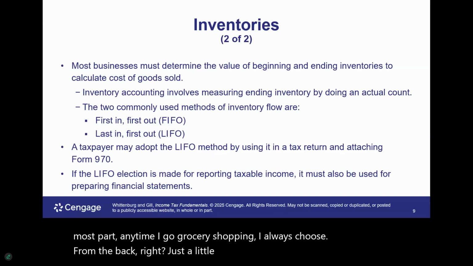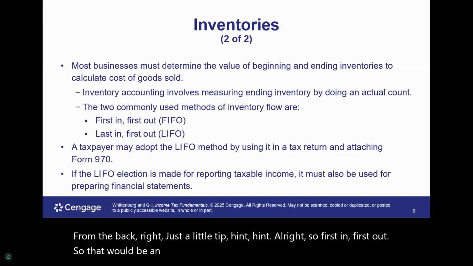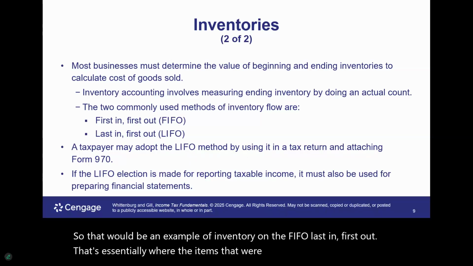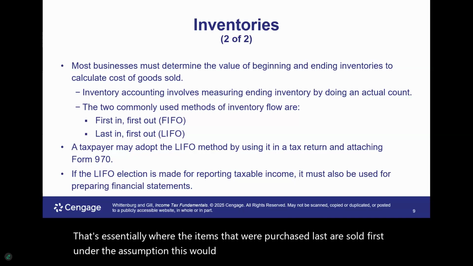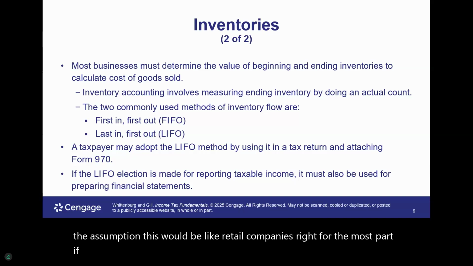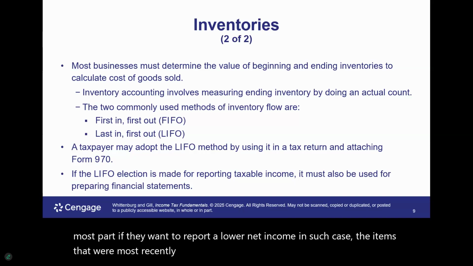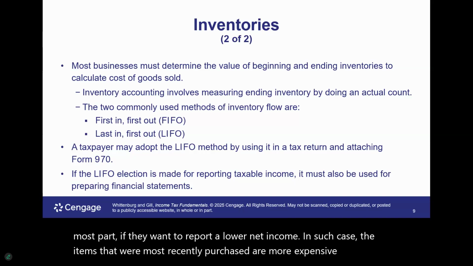All right, so first in, first out. So that would be an example of inventory on the FIFO. Last in, first out. That's essentially where the items that were purchased last are sold first, under the assumption this would be like retail companies, right? For the most part, if they want to report a lower net income, in such case, the items that were most recently purchased are more expensive, ultimately resulting in a lower net income.